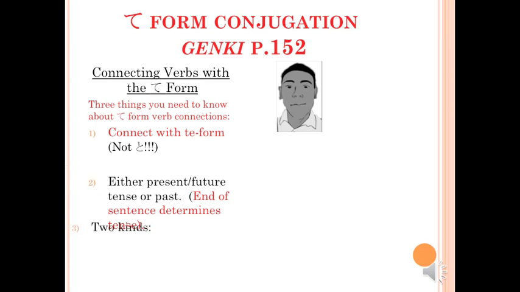And number 3. You might think of two different kinds of te form verb connections. The first kind is sequential. You can use the te form to describe a sequence of events or actions. Now, the second kind is what we might call a loose connection. With loose te form connections, the verb in the te form might describe the manner in which the action described by the second verb is performed, or it might describe the situation for why, say, an apology is made or thanks are given.